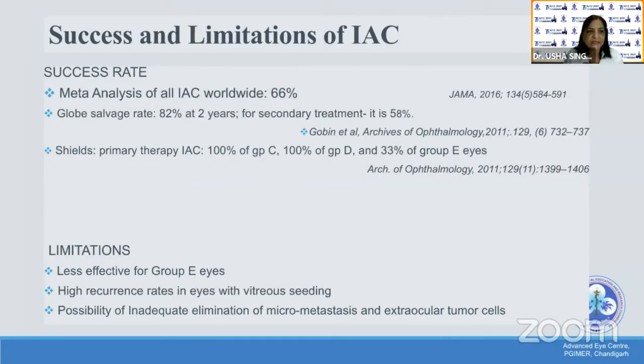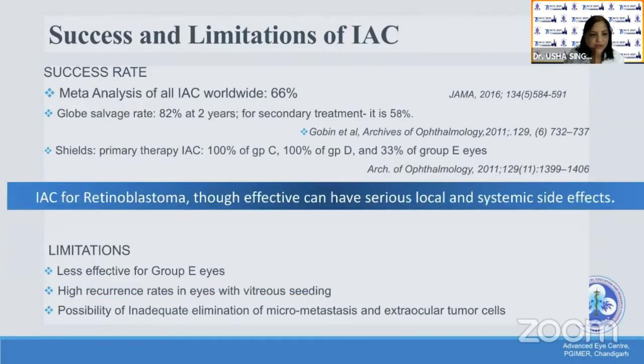The success rate in a meta-analysis of IAC worldwide is 66%. However, higher rates of 82% at 2 years have been found in various studies, and in the Shields group it is 100% in group C and group D. It has its limitations. It's less effective for advanced groups, with recurrence rates, and there is always the possibility of micrometastasis. IAC for retinoblastoma, though effective, may have serious local and systemic side effects.